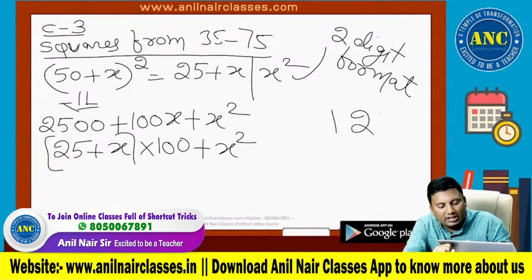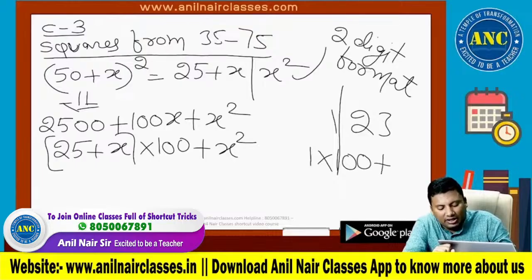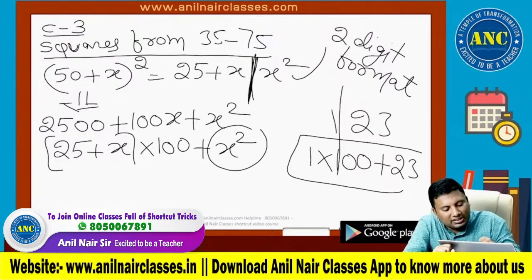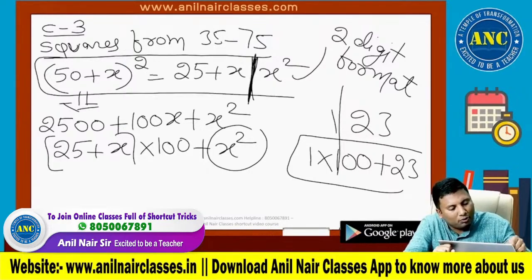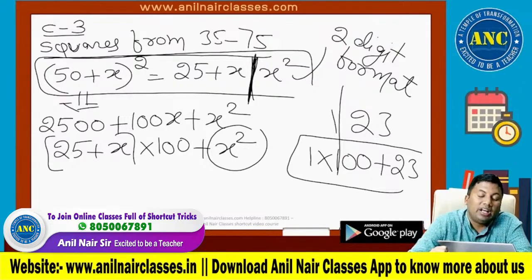If x square is a 2-digit number, before the 2 digits if I keep a slash, we already discussed the value: 1 into 100 plus 23. Because x square is in a 2-digit format, before that I multiplied by 100. That is the reason for this slash. I hope the proof is clear. 50 plus x whole square is 25 plus x slash x square.